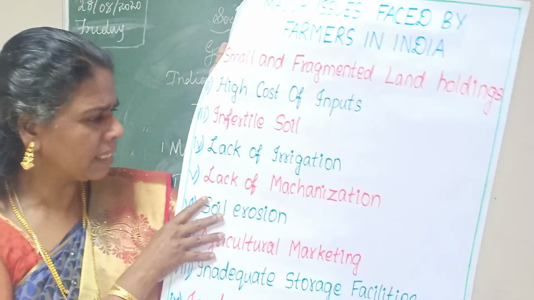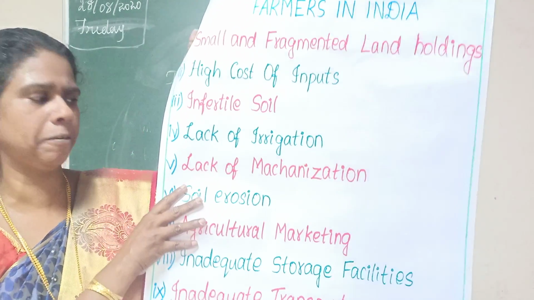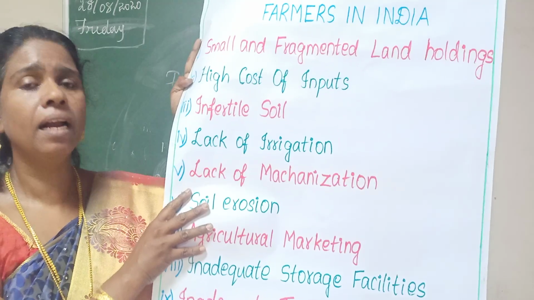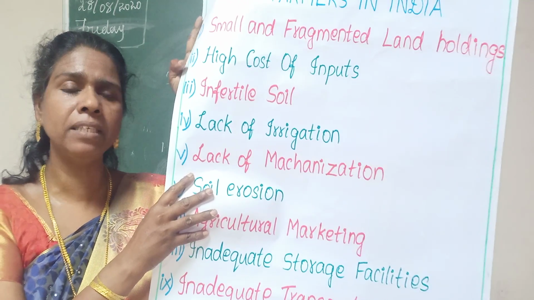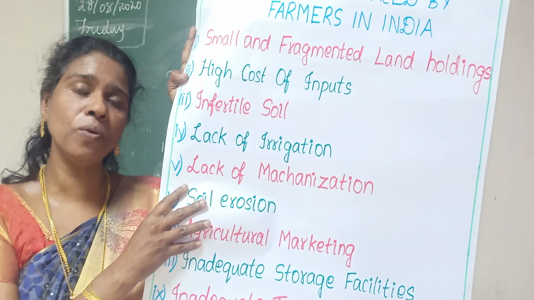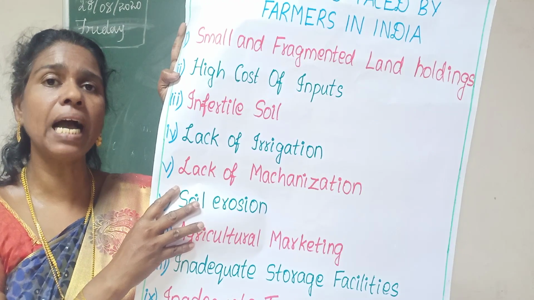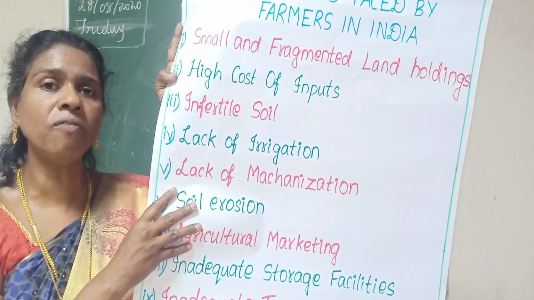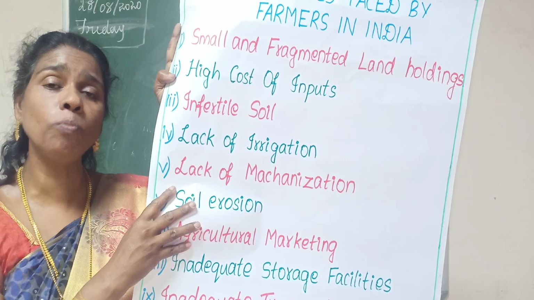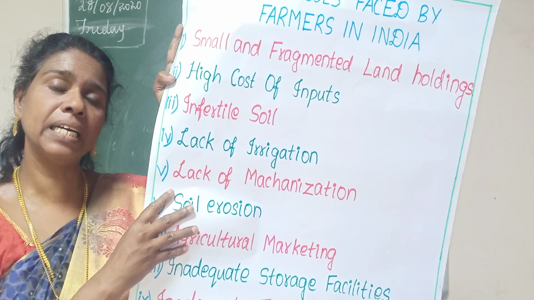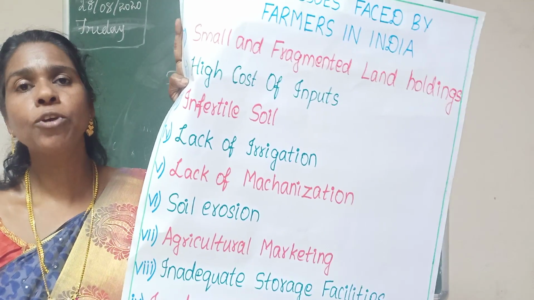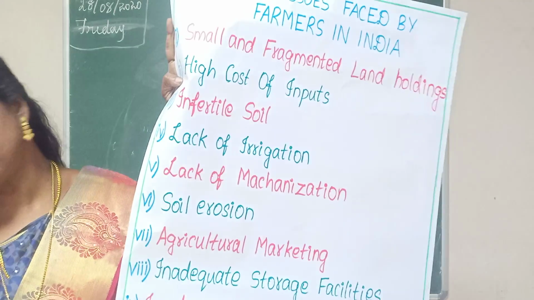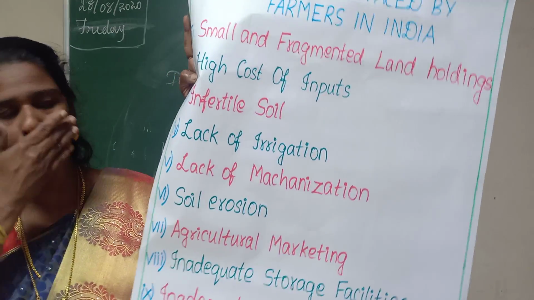Then the next one is lack of mechanization. That means most of the farmers are very poor, so they do agricultural work with the help of their family members, that means human labour. They do the agricultural work with their family members by hand. This is also one of the main problems of farmers.